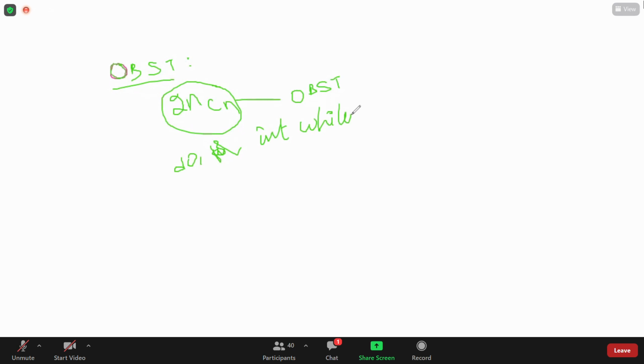Can anyone tell me what this is? How many successful searches do you need for n number of nodes? I have repeated this so many times. For successful search, you need n. For unsuccessful search, you need n plus 1. So the number of successful searches equals the given number of nodes. These are very important for your MCQs. For unsuccessful search, it takes n plus 1 attempts.